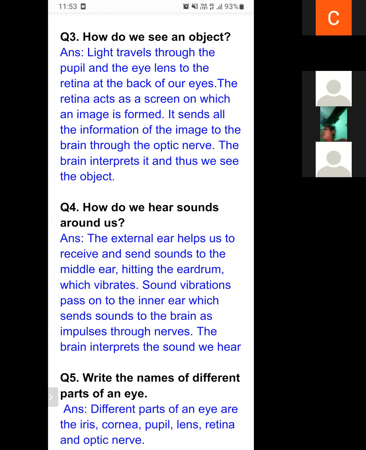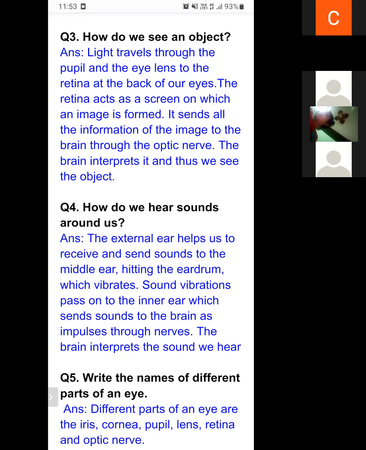First of all, the sound is received by the external ear. The external ear helps us to receive sound and send it to the middle ear. The middle ear has the eardrum. The eardrum will start vibrating, and these vibrations are then sent to the inner ear.